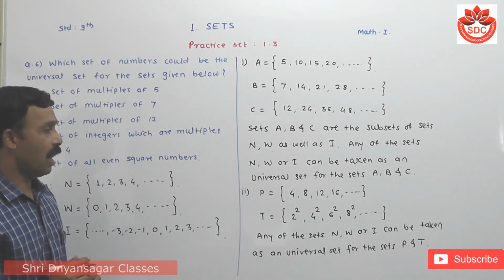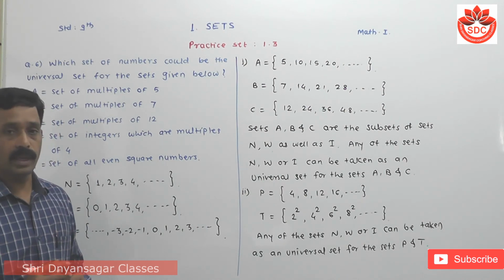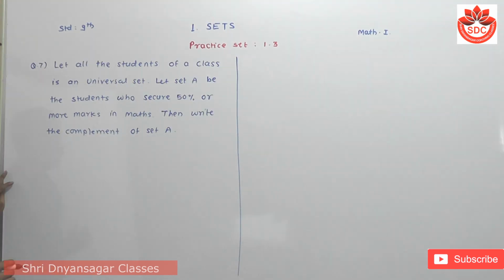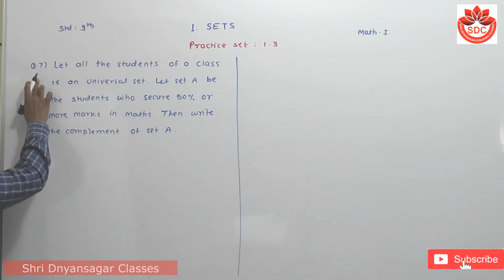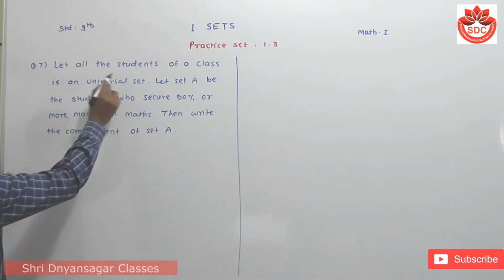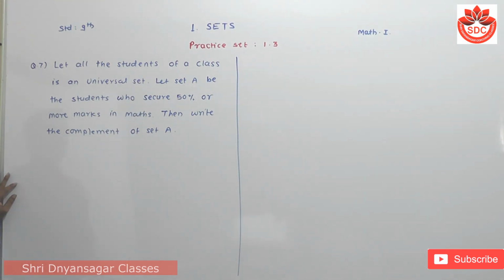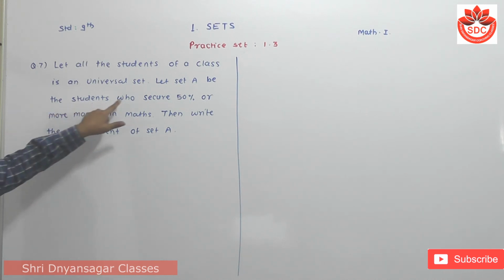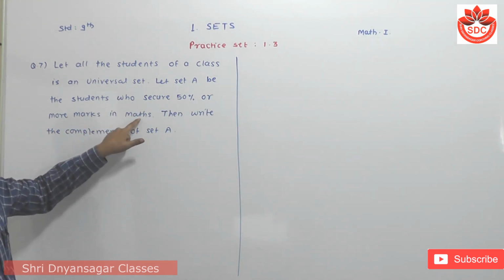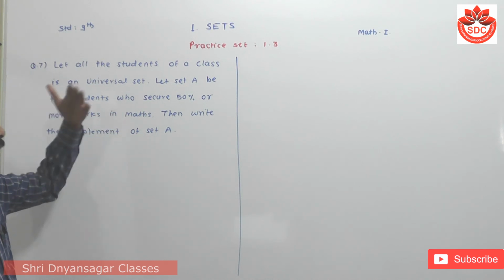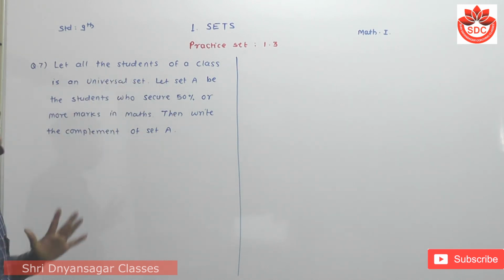We see the last question of this practice set 1.3. The last question of practice set 1.3 is question number 7. Let all the students of the class be the universal set. Let the set A be the students who secure more than 50% marks in maths, that is, students who got more than 50% marks in mathematics are in set A.